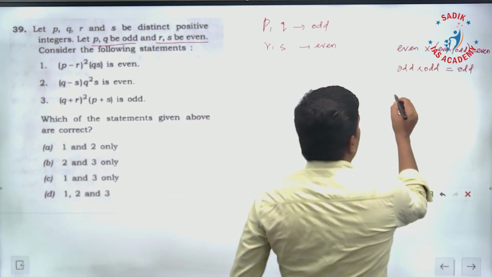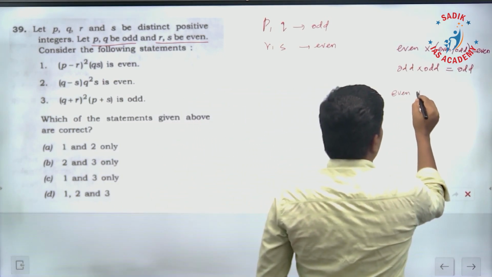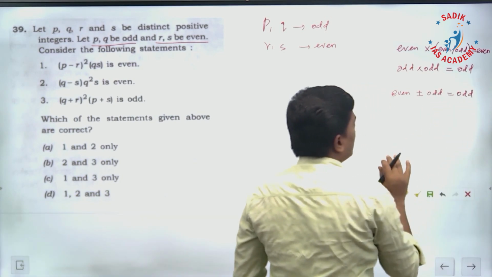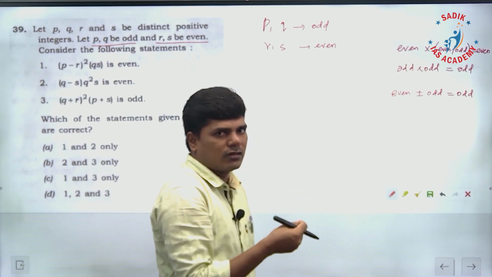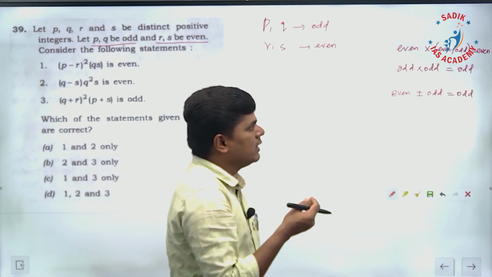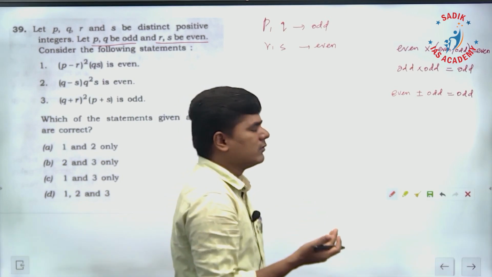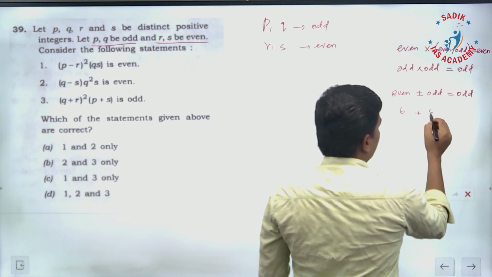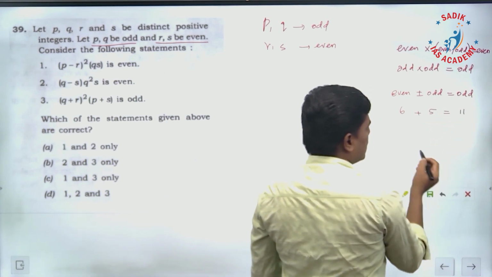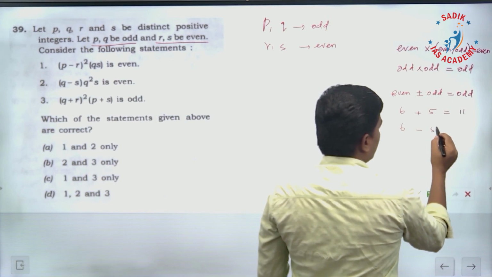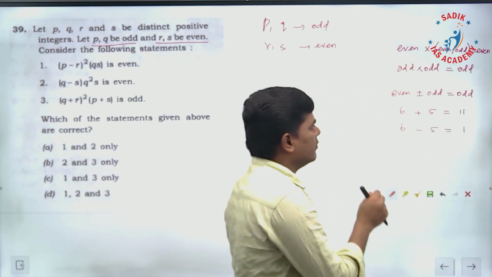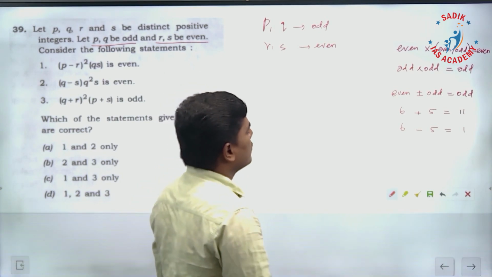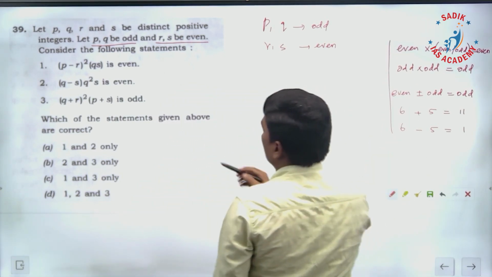And similarly, even number plus or minus an odd number, it is always an odd number. If you add an even number with an odd number, it will give what? Odd number. Suppose I take 6, an even number, add 5, an odd number, answer is 11, odd number. 6 is an even number, minus 5, this is going to be what? 1, an odd number. So even number plus or minus an odd number, it is going to be an odd number. So using this logic, we will go for this.